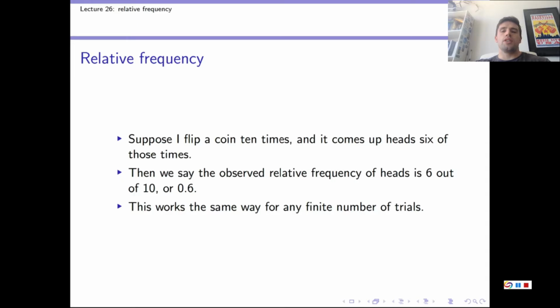Now, relative frequencies, as the book says, obey the laws of the probability calculus that we've developed, just like the other kinds of probability do as well. So they're always numbers in the interval 0, 1. The relative frequency of a tautology is always 1, and the relative frequency of a contradiction is always 0. And the relative frequency of two mutually exclusive outcomes is the sum of their individual relative frequencies.